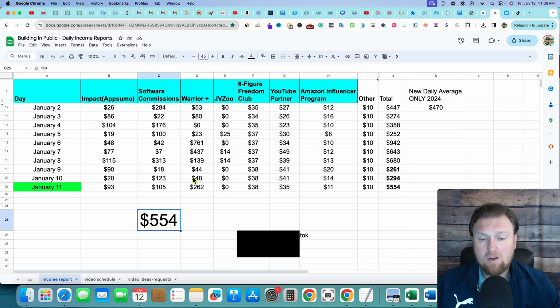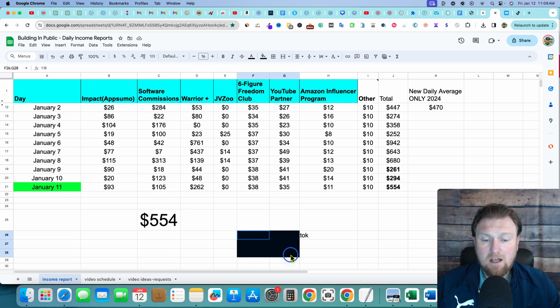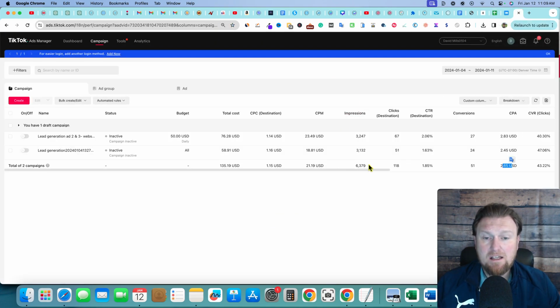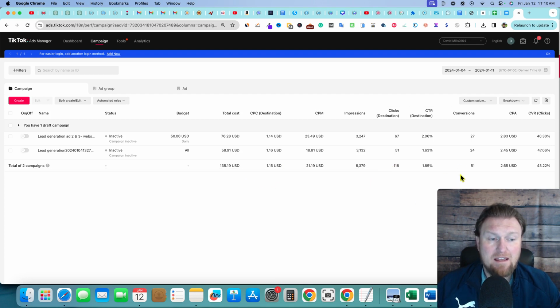I wanted to share with you right here, I'm just going to unlock this. If I unlock this right here, you can see that on TikTok, we spent $1.15 per click. It actually cost us $2.65 per lead to obtain a new email address. But in order for someone to click on the Learn More button in my TikTok ad, that cost us $1.15, right, from this $135. So that's why we were able to get 118 clicks, right? 118 clicks. And that ended up costing us $135. And then we got 51 conversions from that.